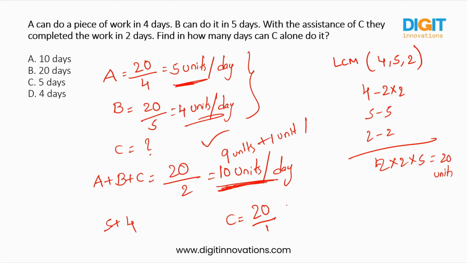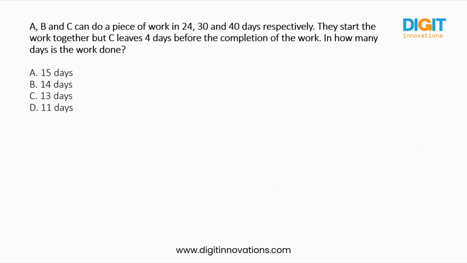So how many days are required for C to complete the whole work, to complete the 20 units? In one day he was doing 1 unit. So to complete these 20 units, he will require 20 days. So every day he was completing 1 unit, 1 unit, 1 unit. In every single day he was completing only a single unit. So he will take 20 days to complete the whole work. So the option is B. I hope you are clear. Then I'll go to the next question.